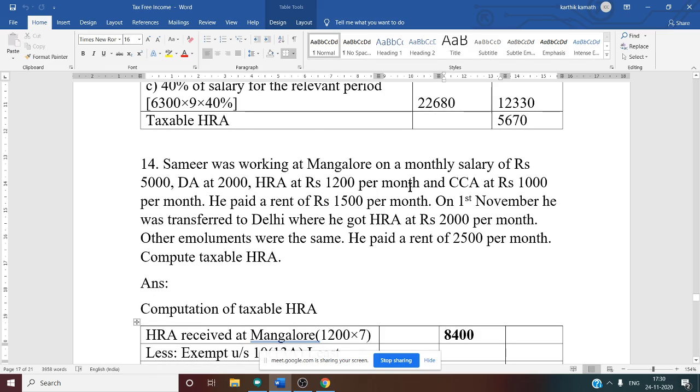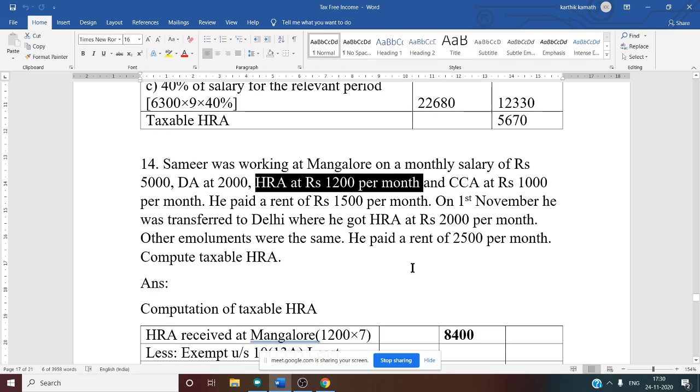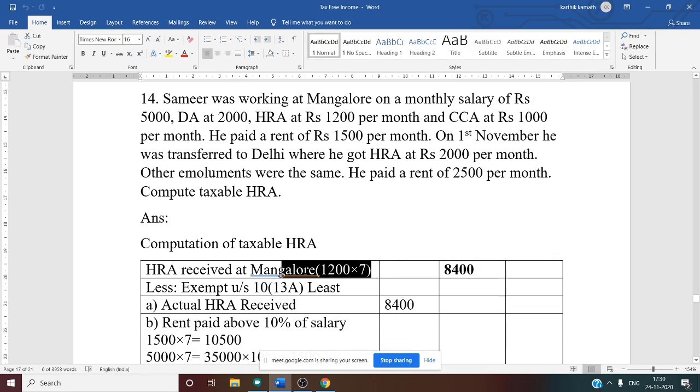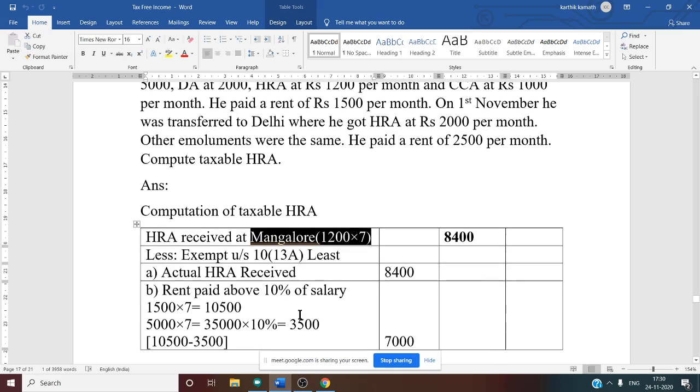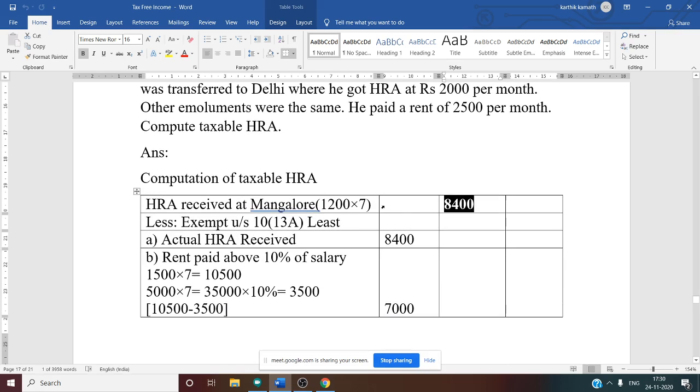HRA received at Mangalore. What is the HRA received at Mangalore? It is given in the question. See this: HRA received at Mangalore 1200 per month. Now we know he stayed for 7 months. So you have to do 1200 into 7. That is 8400 HRA received. So now we know the total HRA received in Mangalore.